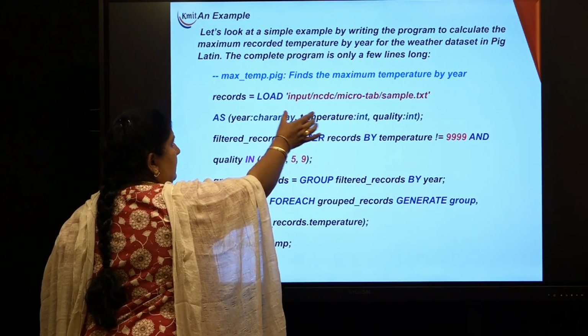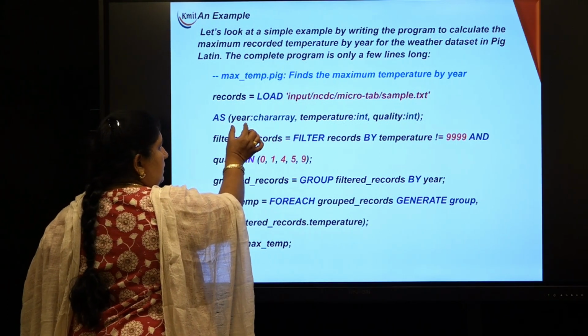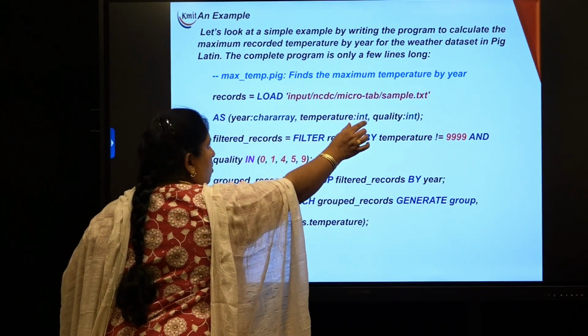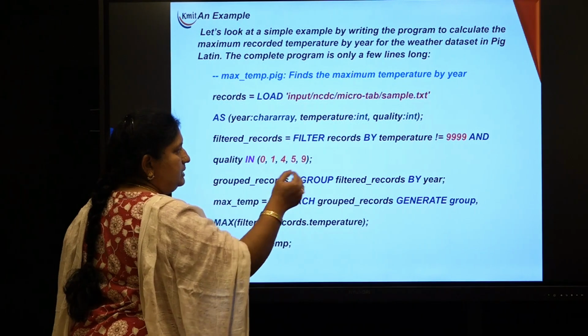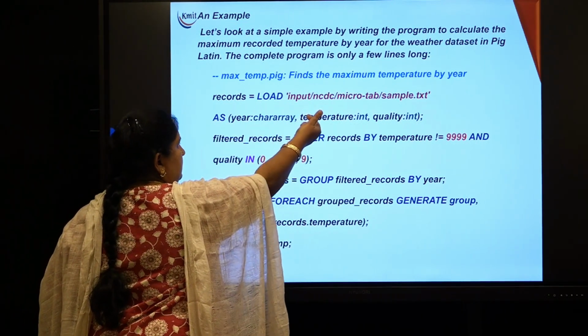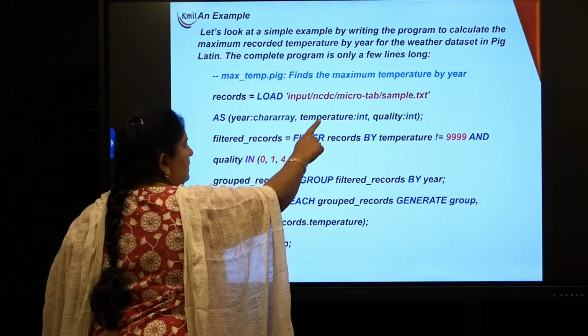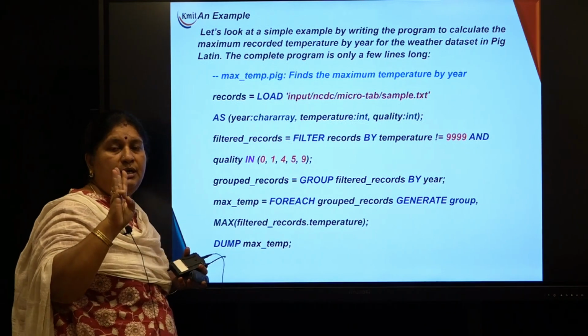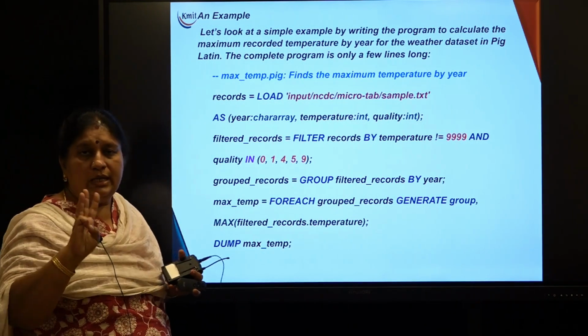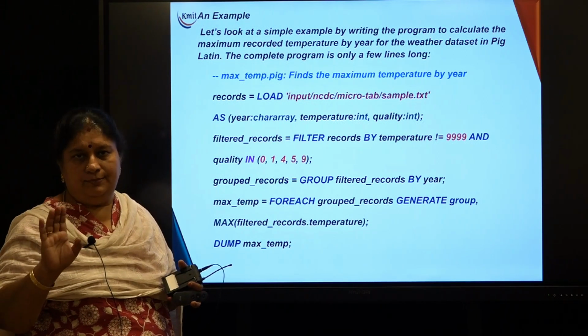Load the entire data set into records as year, temperature, quality. I will talk about the data types in the next session. Try to understand, you are loading the data set into records as year, temperature, quality. I am extracting only 3 data values or 3 fields from the data set. I am not taking all, right?